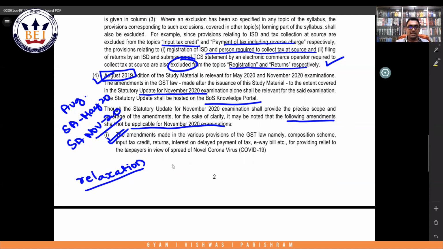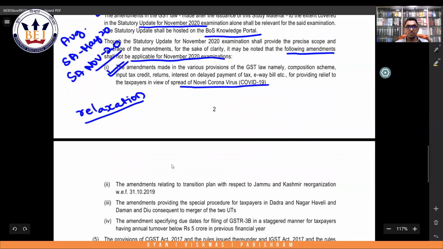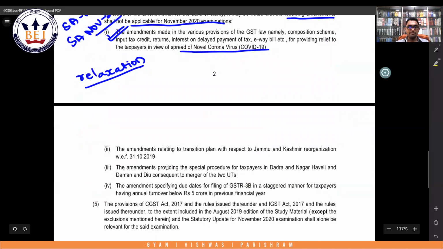Let us read. The amendments made in various provisions of GST law, namely composition scheme, input tax credit, returns, interest on delayed payment, e-way bill, for providing relief in view of spread of novel coronavirus COVID-19. So you don't have to remember any of those amendments and relaxations with respect to COVID-19 because they are not applicable for your exams.